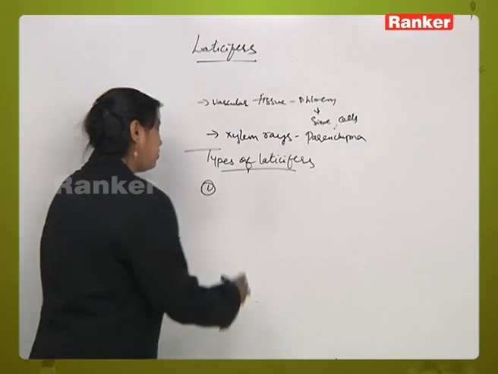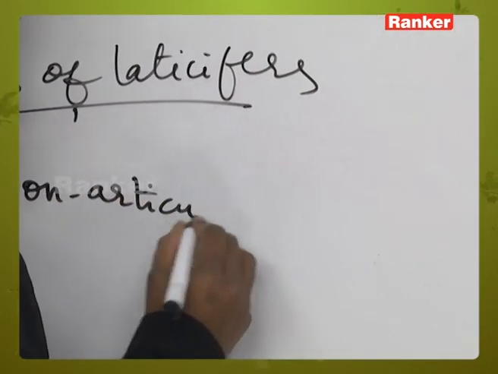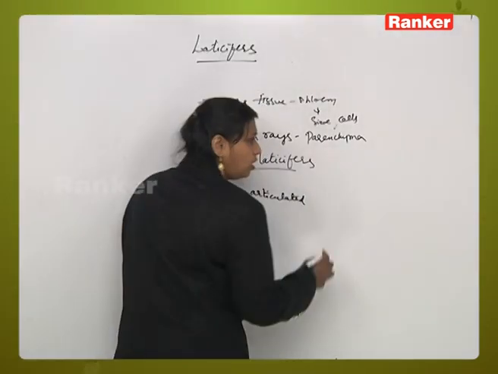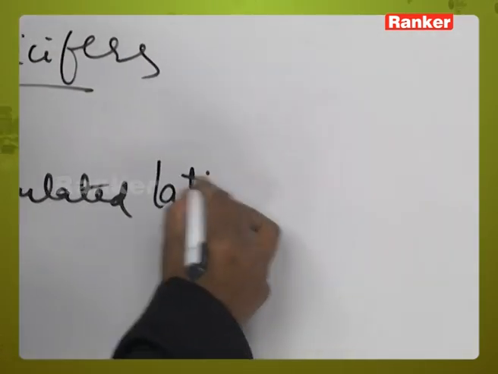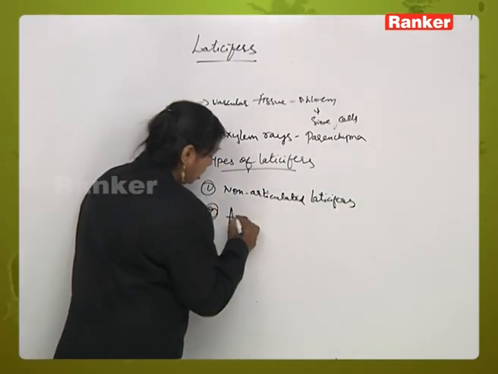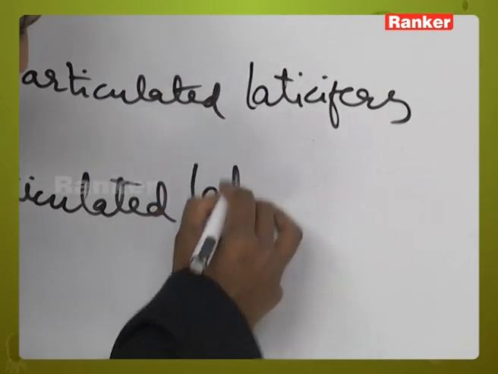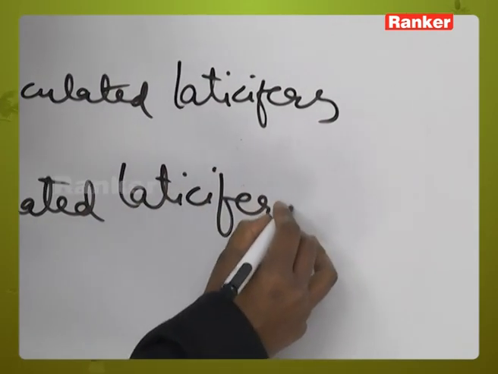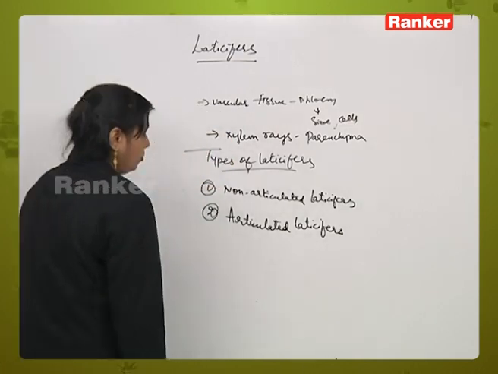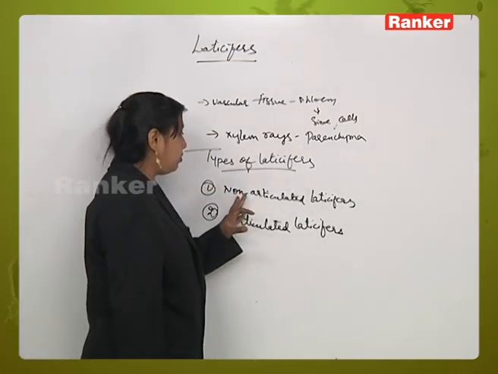The first one is called non-articulated laticifers, and the second one is articulated laticifers.